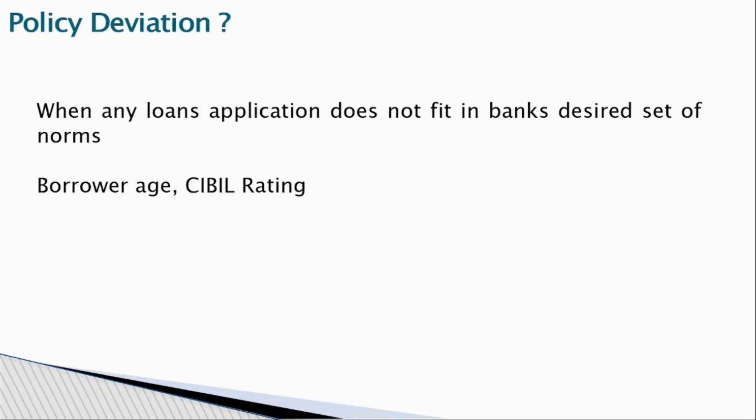Policy deviation means anything that does not fit the bank's desired set of norms. For example, borrower age and CIBIL rating are mentioned in organization policy. My policy is that the borrower's minimum age is 30 and maximum is 70. If I give a loan where the borrower age is 72, or the borrower age is less than 30, then it is a policy deviation. Even CIBIL rating: my policy says 650 is the minimum score for sanctioning a loan. If I give a loan to a customer whose credit rating is 625, then it is a policy deviation.